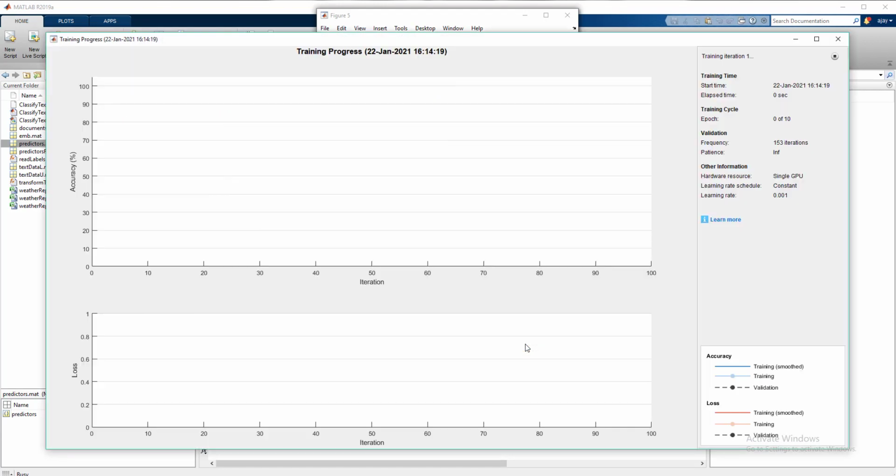So guys, training will start shortly. Processing is done, and once the training completes, you can see the entire training process, accuracy and loss in this figure.